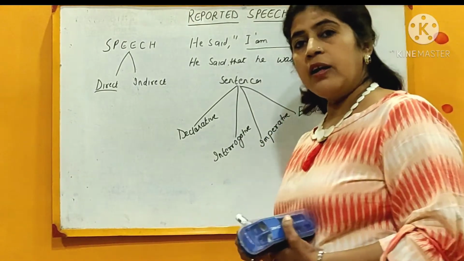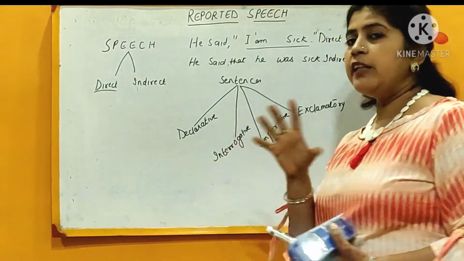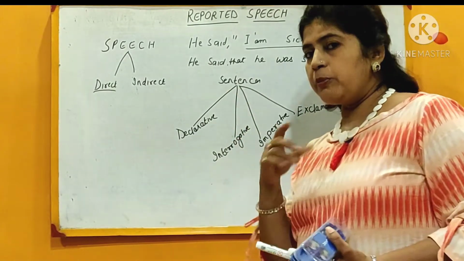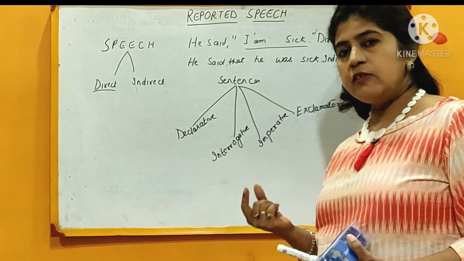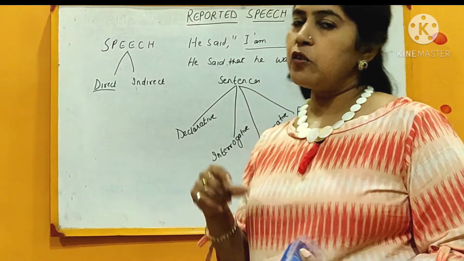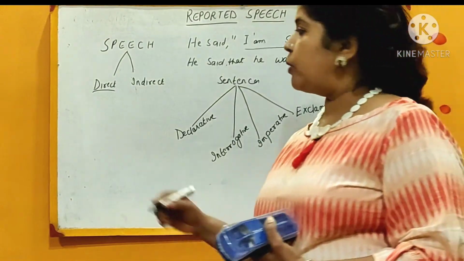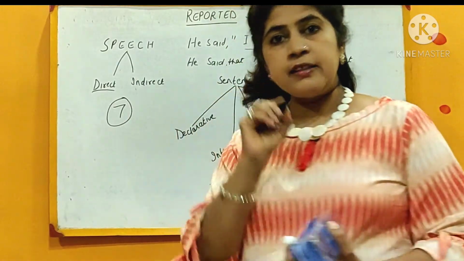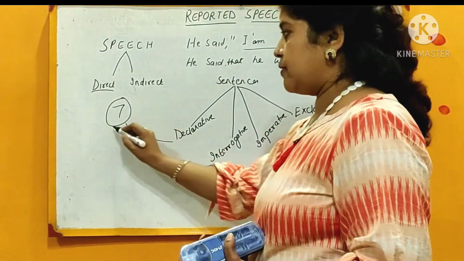So when we are converting from direct to indirect, we are converting in these four types of sentences, whether the declarative sentence, interrogative sentence, imperative sentence or the exclamatory sentence. Today I am going to tell you about these 7 general rules that are applicable to all these four types of sentences.